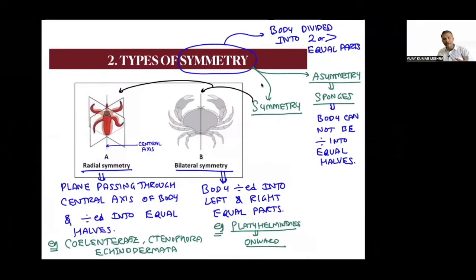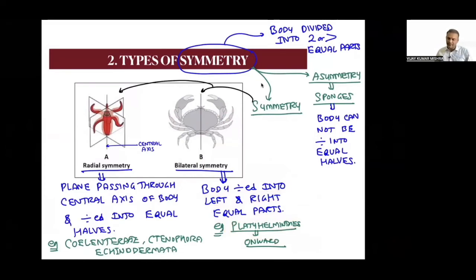Annelida, Arthropoda, they are also bilateral symmetry. Yes sir. So the body is divided into left and right equal parts. Example from Platyhelminthes onward. Platyhelminthes onward means you can proceed further.